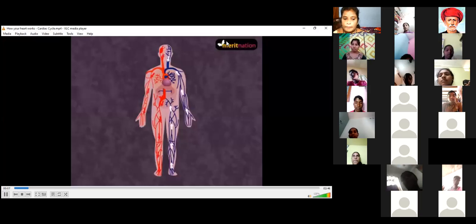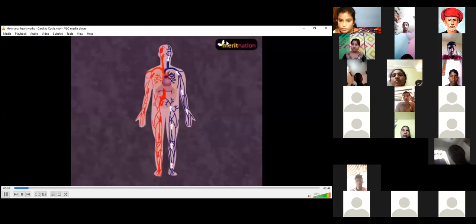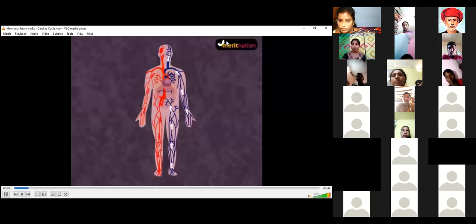So this continuous contraction causes a further increase in ventricular pressure. What will happen because of this? It will open the semilunar valves and the blood flows into the pulmonary artery and the aorta. Now this closing of the AV valves results in producing the first heart sound, lub.